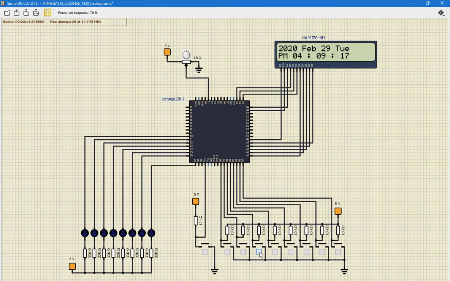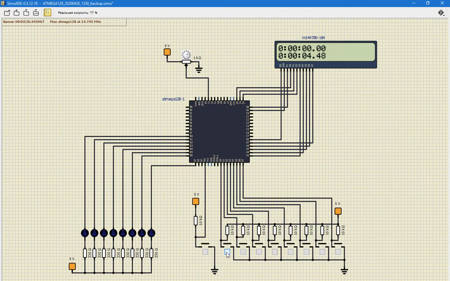So while it is going, I can show you the stopwatch. For the stopwatch, from the menu you should press the second button. Here are some instructions: to play and pause you should press button 0. For lap you should press button 1, and to exit button 2. So here we can start our timer.